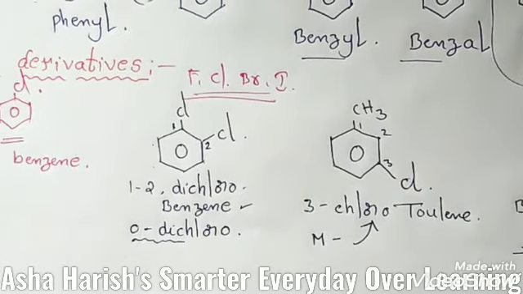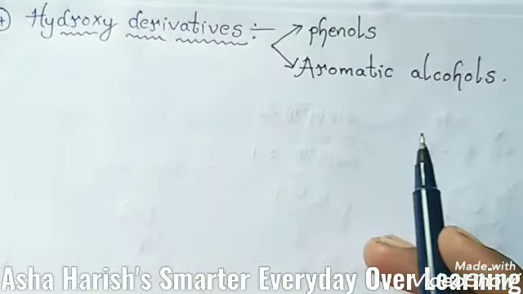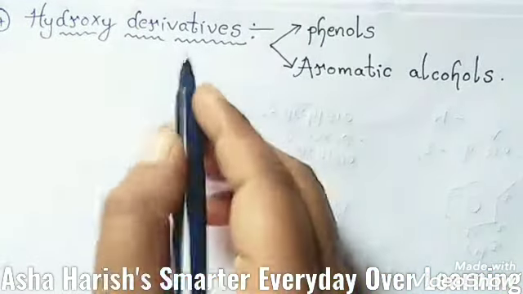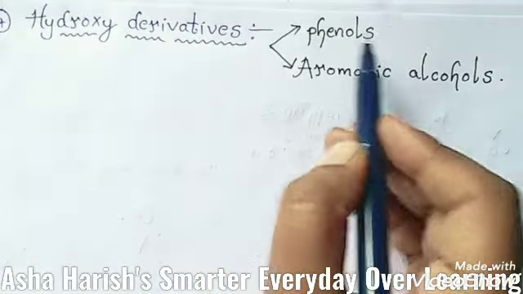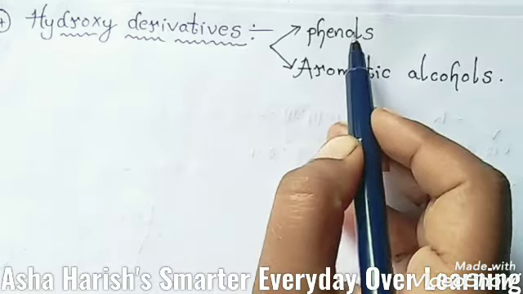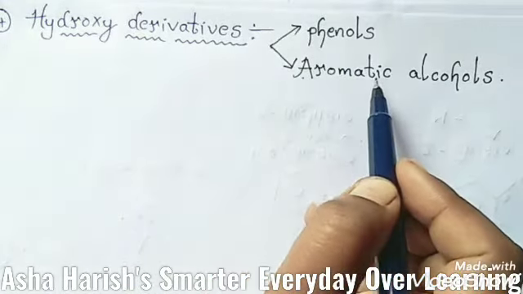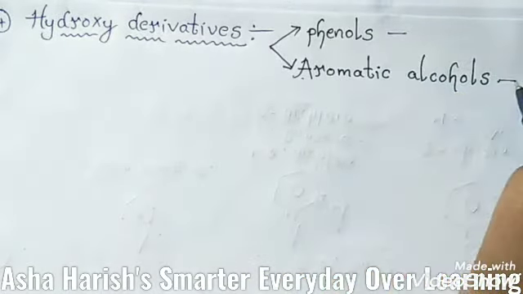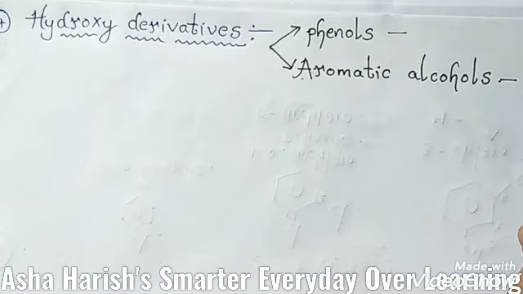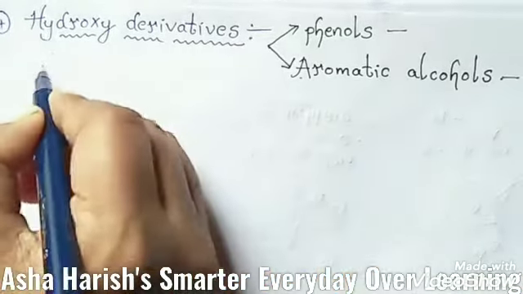And next one, a fourth one is, in this hydroxy derivatives, the main nuclear hydroxy derivatives are called phenols here. Nuclear hydroxy derivatives are called phenols, while the side chain substituted hydroxy derivatives are called aromatic alcohols. Okay, these are the nuclear derivatives, and these are the side chain hydroxy derivatives. Now let's see about phenols. The first type,